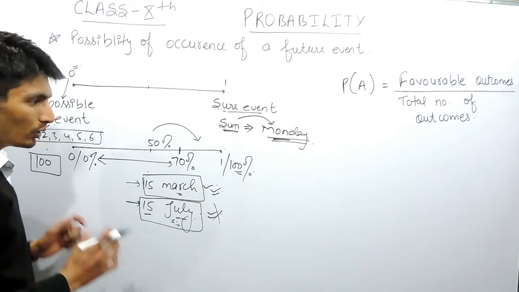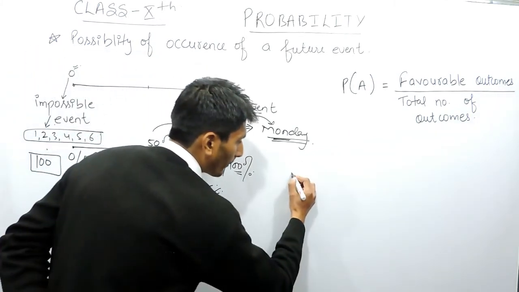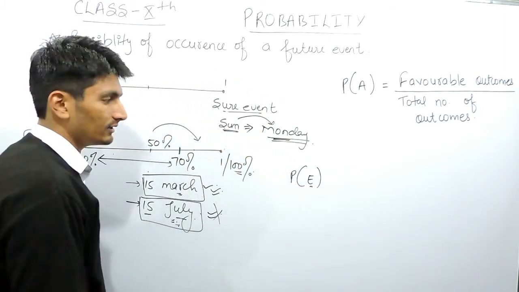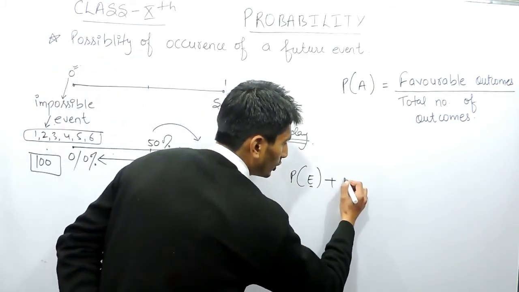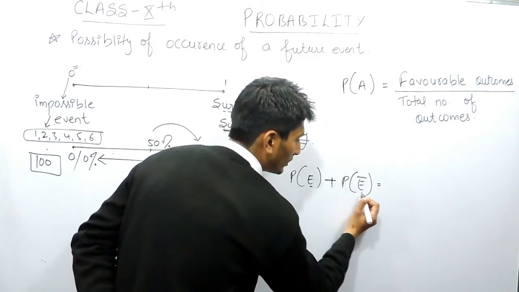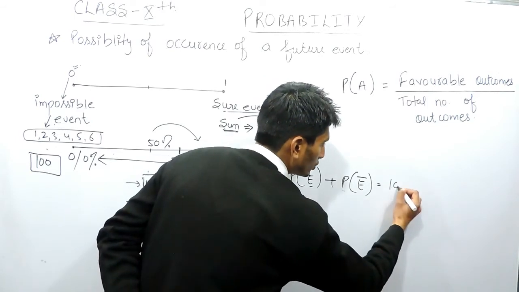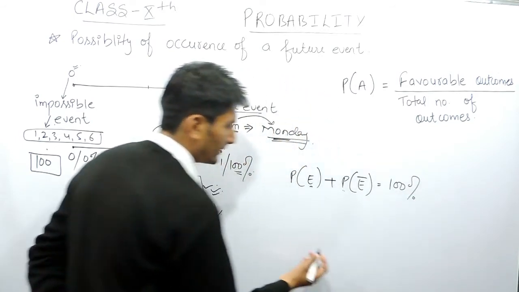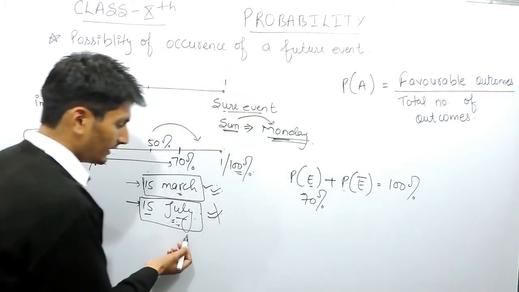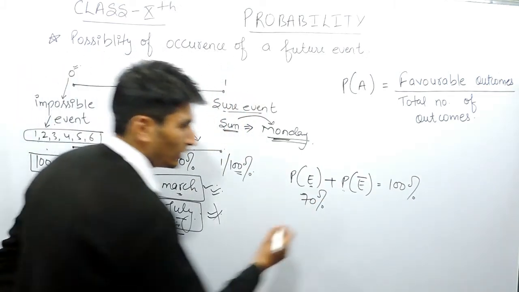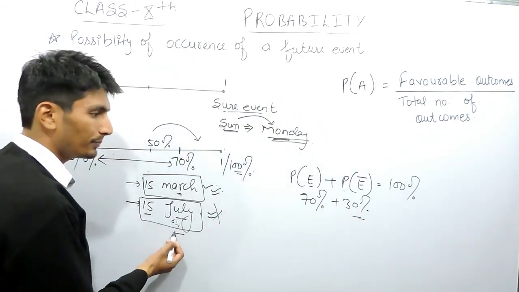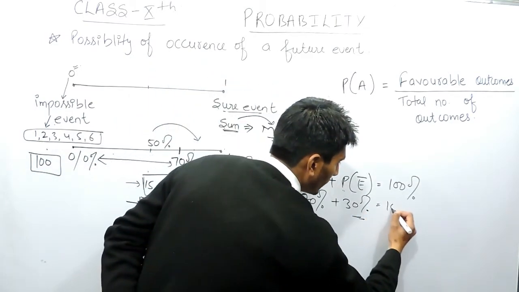So the probability of the occurrence of an event and the probability of the non-occurrence of this event is equal to 100%. Means if there is a 70% chance of a rainy day, obviously there is a 30% chance of not raining on this particular day, and this equals 100%.